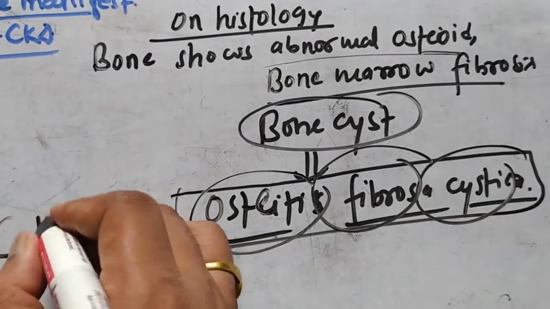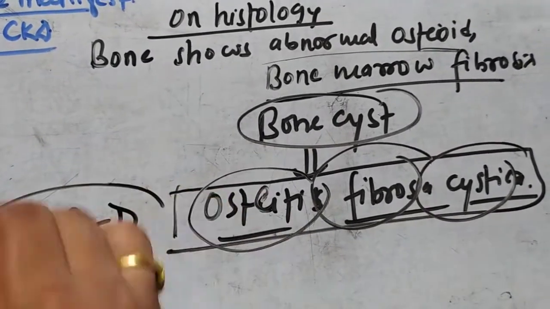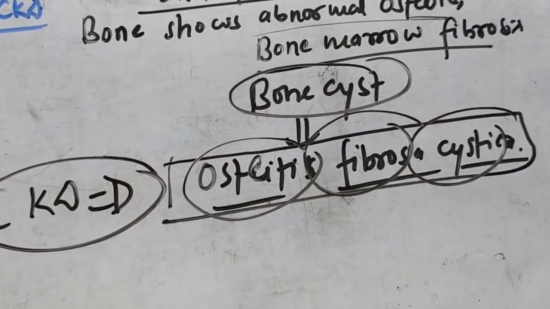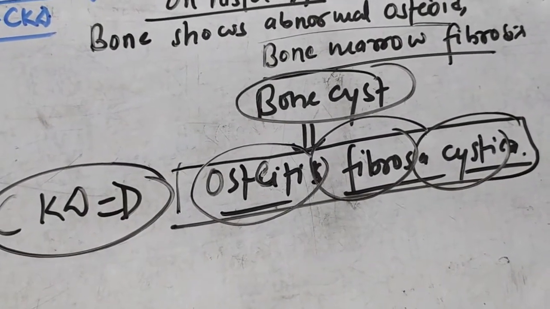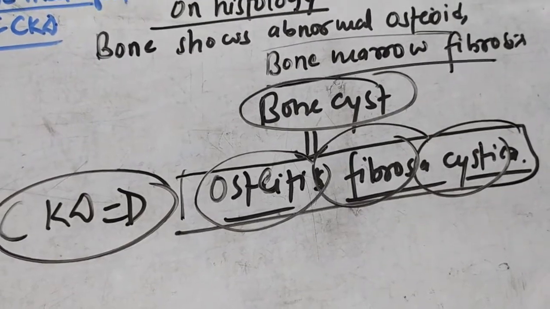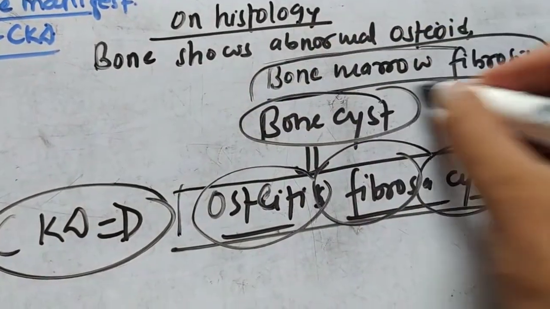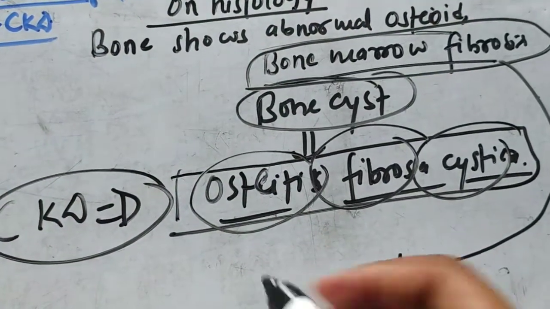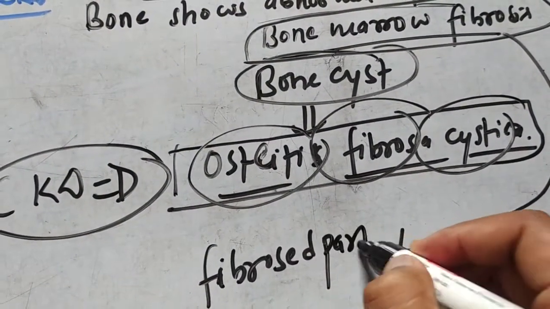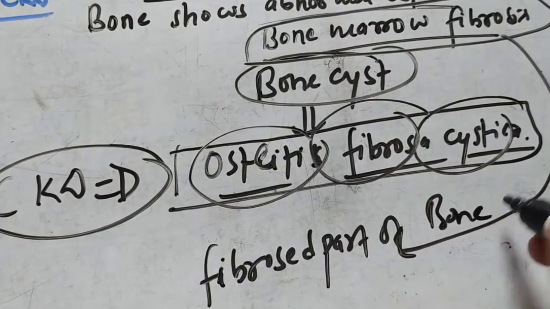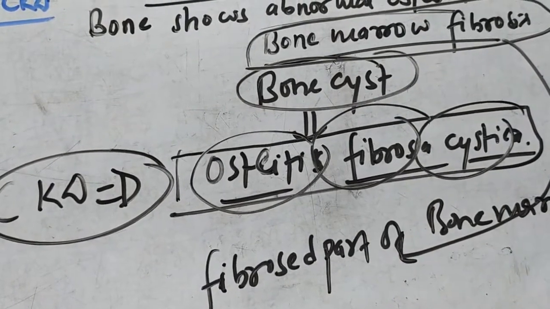This is a very common thing in the CKD patient in the advanced stages, that the patient will develop this condition, and there will be bone pain, fragile bone, and as there is bone marrow fibrosis, this fibrosed part of the bone marrow will not take part in RBC production.